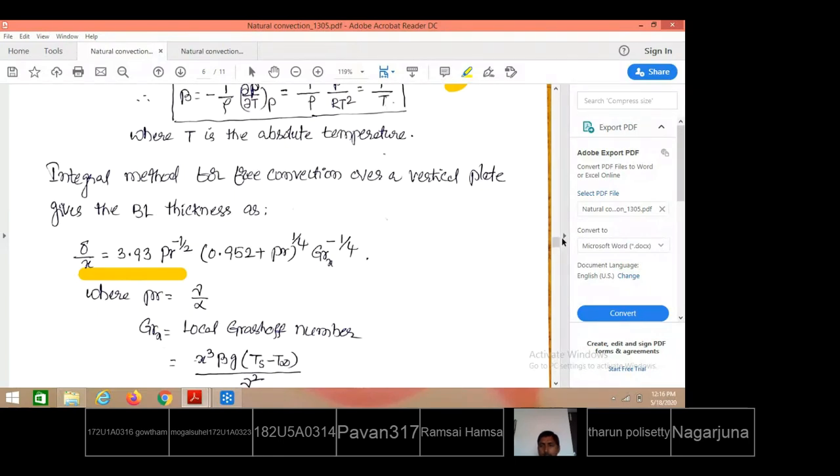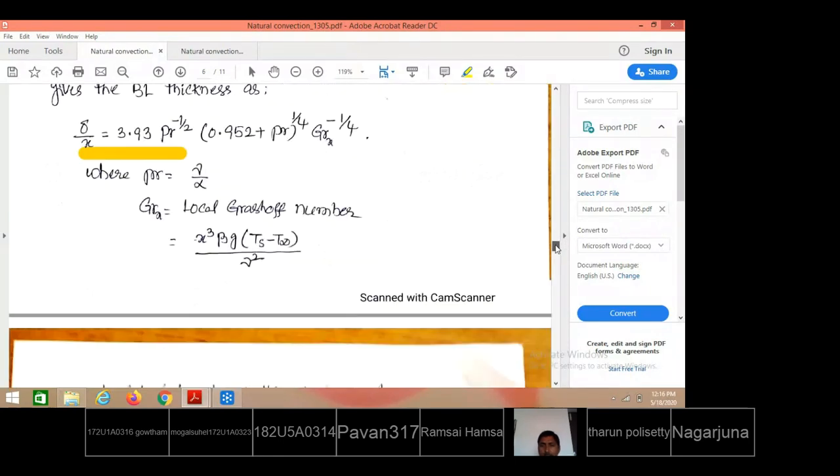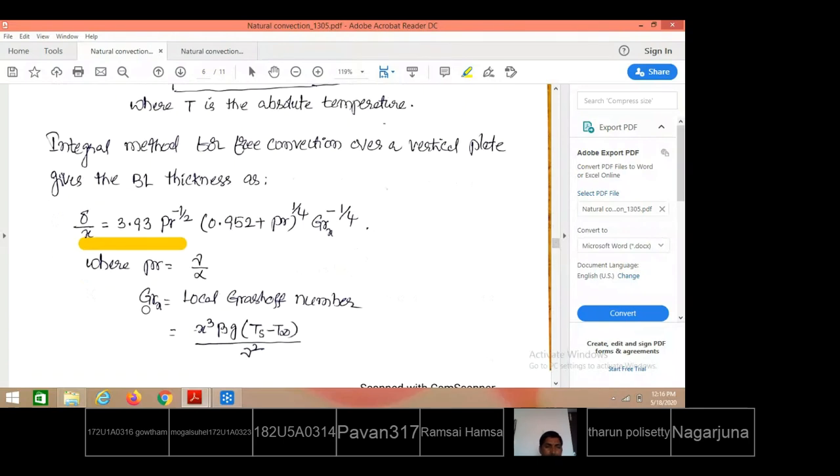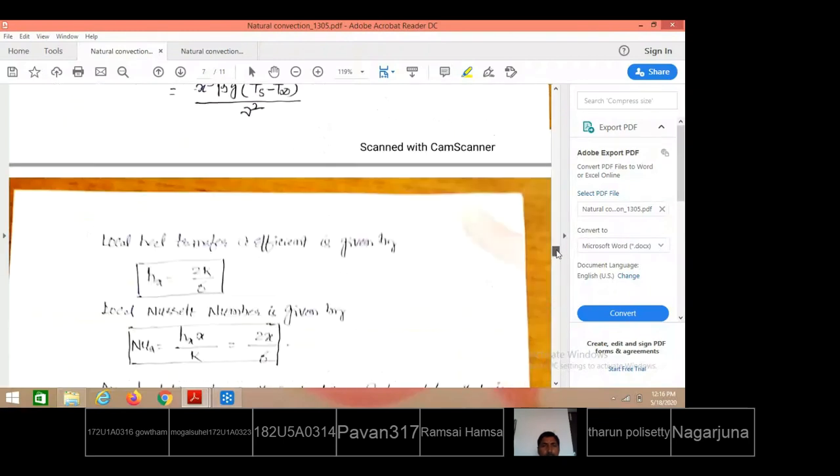Even though the plate has an original length of L, we are trying to calculate the Grashof number at a height of x. At that height, what is that Grashof number? That is x cube beta g (Ts minus T infinity) by nu square. We call that the local Grashof number.